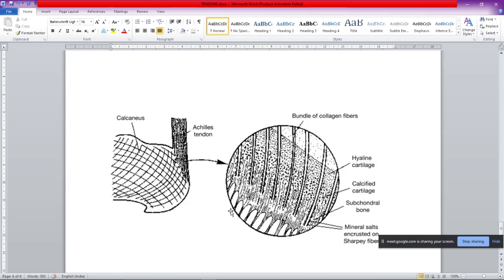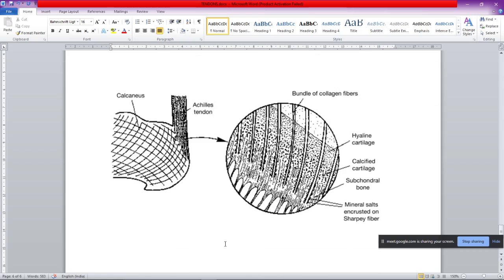Students, this is the actual diagram showing the extent of the Sharpey's fibers which are penetrating into the bone. This is the part of the bone. These are the Sharpey's fibers, labeled here as the bundle of collagen fibers going into the bone. Here it is labeled as the minerals which are encrusted on the Sharpey fibers.